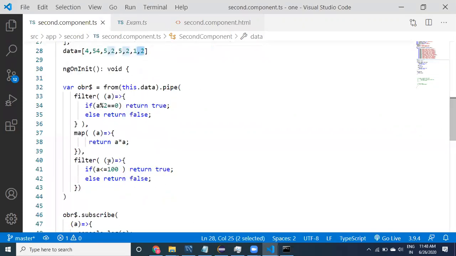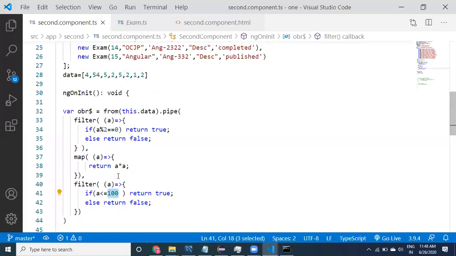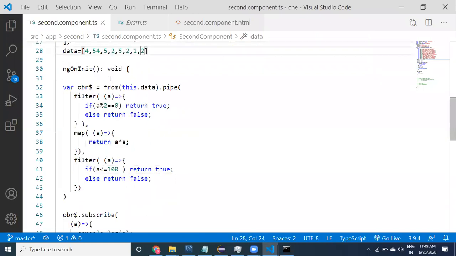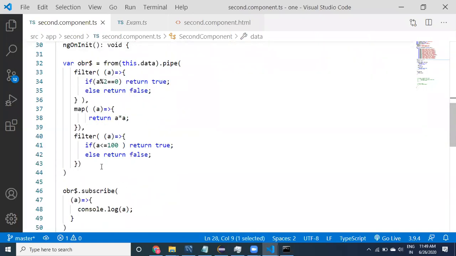And then this filter says again less than 100, which will be available. This 16 will be available, and this 4 will be available, this will not be available. This 4, 4, 4 will be available. That's why 16 and three 4s will be available. So we have applied all the logic.